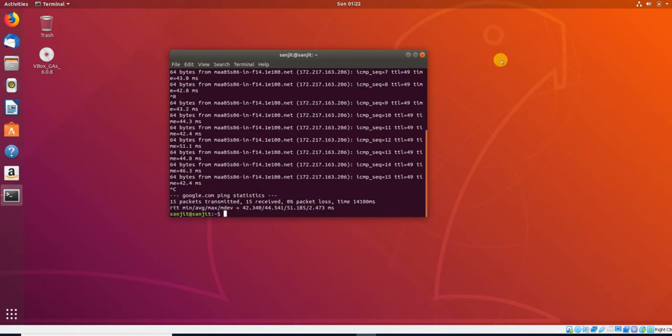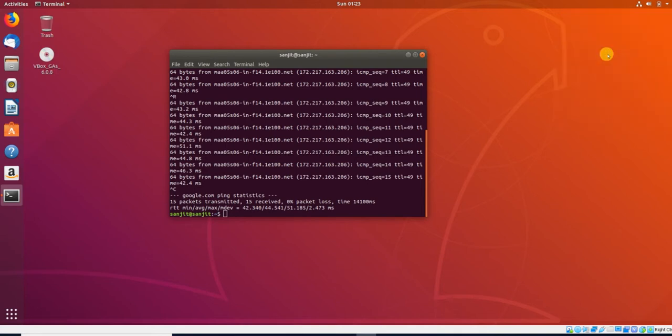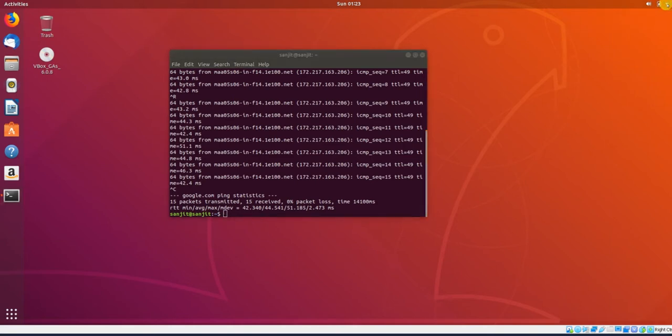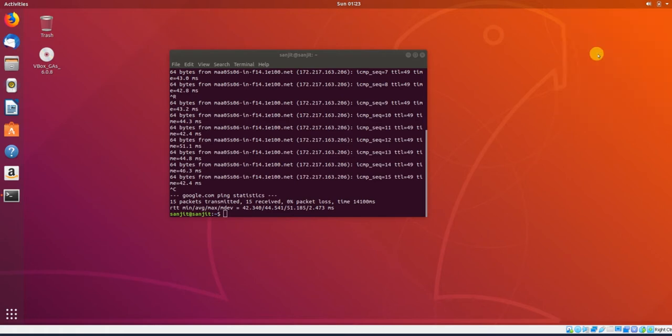If it is not coming, where to go and check? Here you can see some internet option in your PC. Just click over here, and here you will see the wired connection, right? So you should just turn it off and turn it on. Let's say it's turned off, and again you just need to turn it on. So, one second. What you have to do, you simply click in this corner, and here it's wired off, just connect it. If it is disconnected, you will not get any ping.